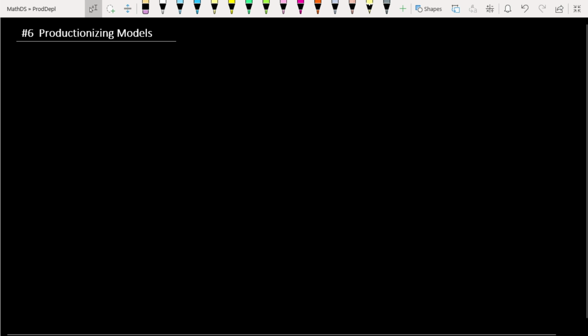So till now we have seen how to build various kinds of machine learning models: classification models, regression models, and clustering models. We have seen everything about how to build them. But the question is, after building these models, what will we do? How will we apply these models in the real world, in industry, or in some company? How do we do this job? That's the main thing that we have to know.